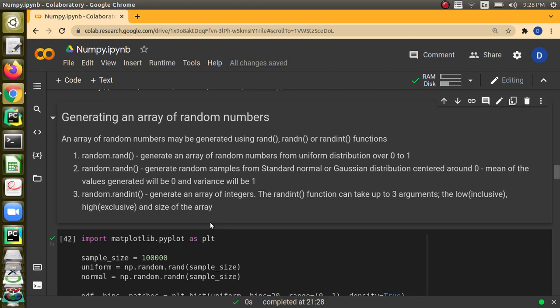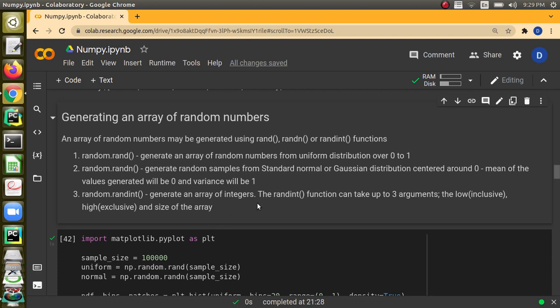That is different. But when we look at rand and rand_n, the difference is the distribution that is used by those functions. Rand function will use uniform distribution from 0 to 1. Rand_n will use standard normal or Gaussian distribution around 0. When you look at the values generated, the mean of the values will be 0 and variance will be 1.